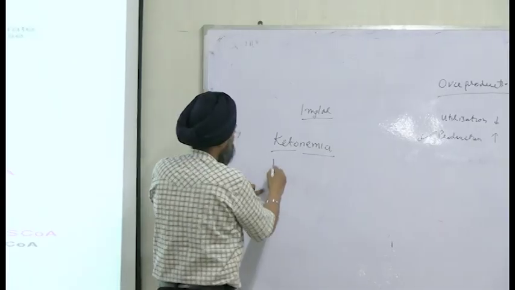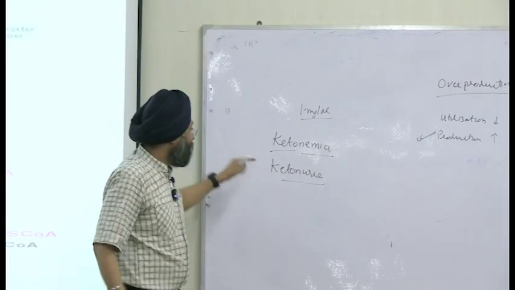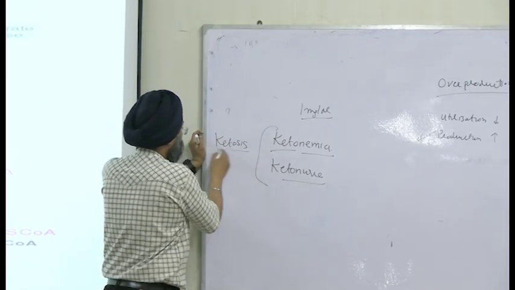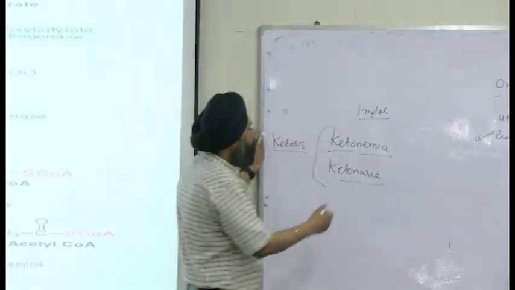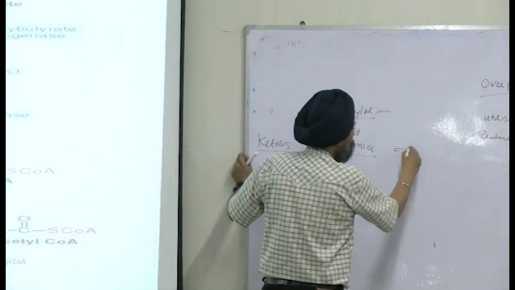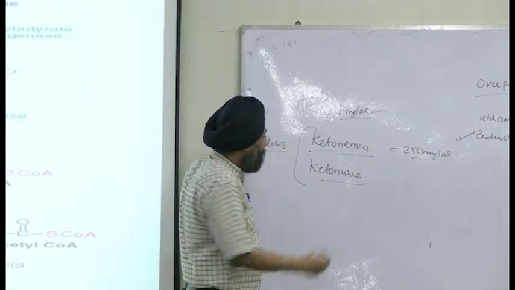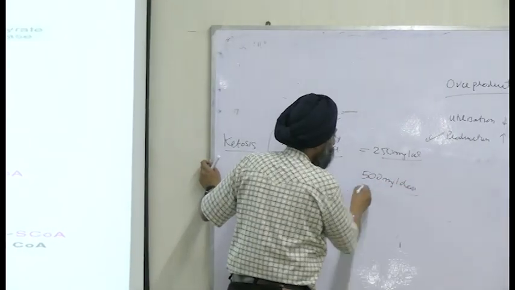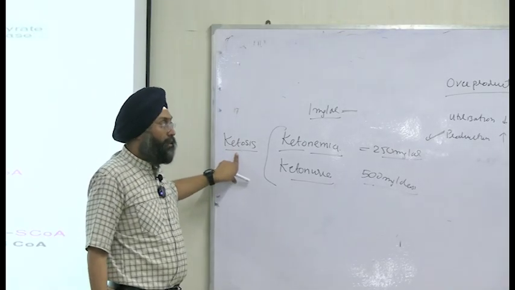It is known as ketonuria, right? And this combined is known as ketosis, right? Clear? Normal level is up to 1 mg per dl, but it can increase up to 250 mg per dl in blood, and in urine it can increase up to 500 milligram per day, right? The condition combined is known as ketosis, right?